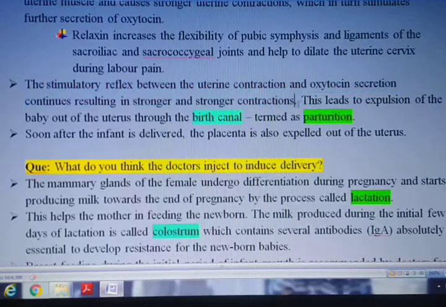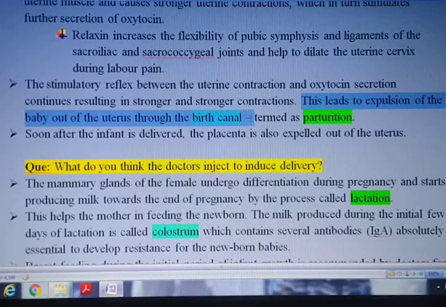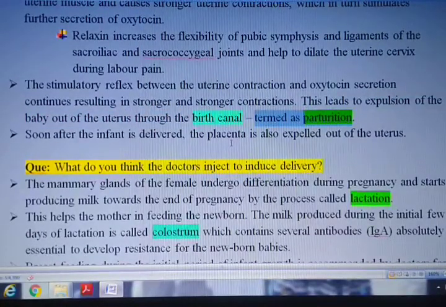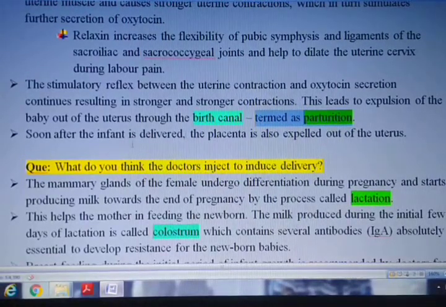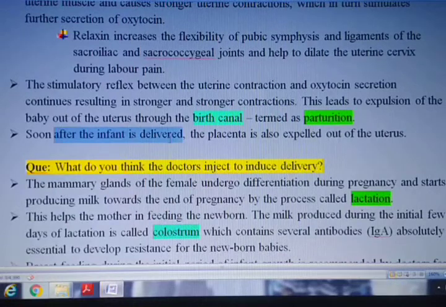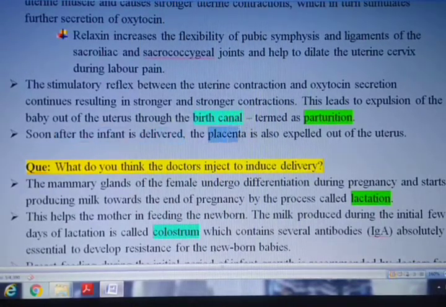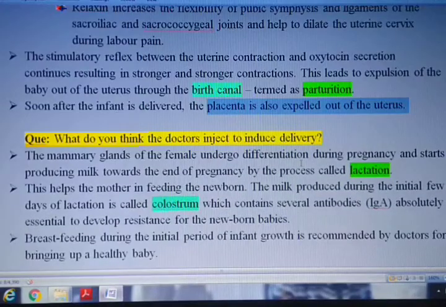Now this labor pain leads to expulsion of the baby out of the uterus through the birth canal, and this process is termed parturition or delivery of the baby. Soon after the infant is delivered, the placenta also is expelled out of the uterus.